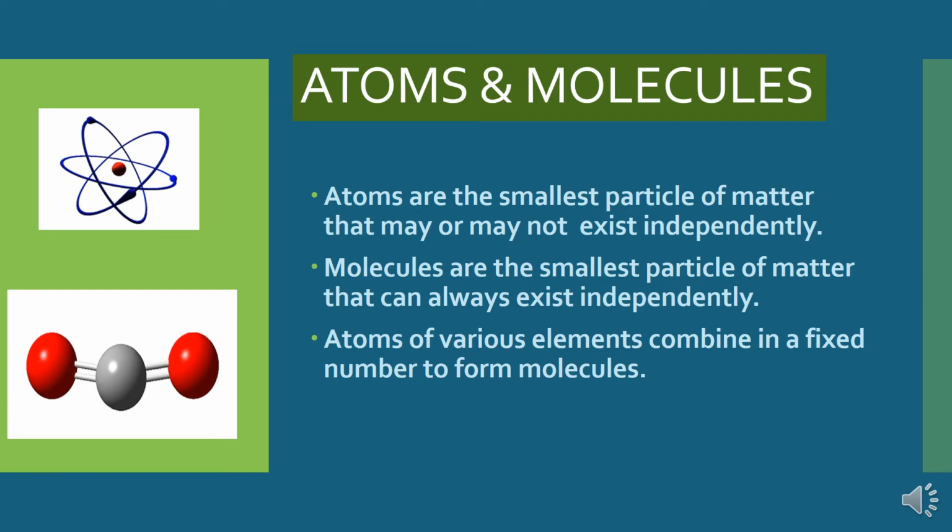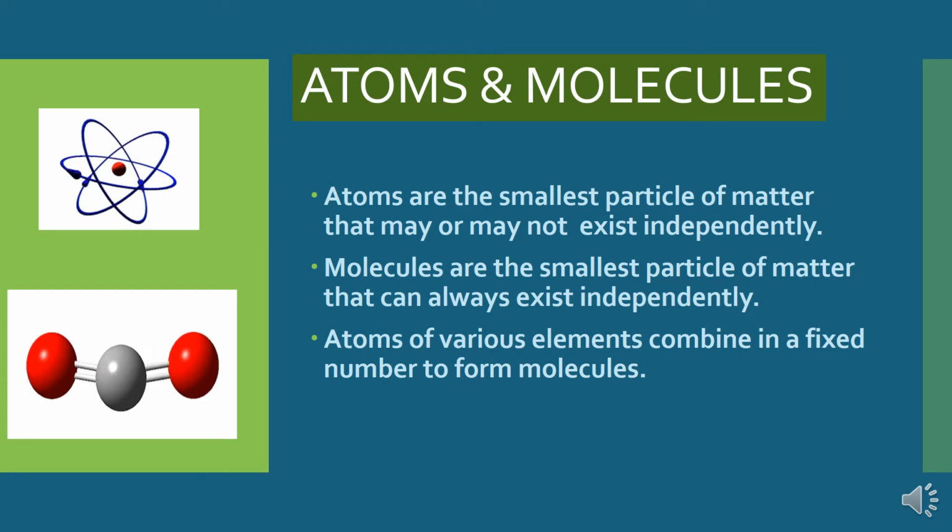So elements can exist in two forms. Firstly, atoms and secondly, molecules. Atoms are the smallest particles of matter that may or may not exist independently. As you have learned, atoms in which the outer shell is completely filled with electrons can exist independently, in the form of noble gases, because noble gases are stable and inert. This is only because of their stable electronic configuration.